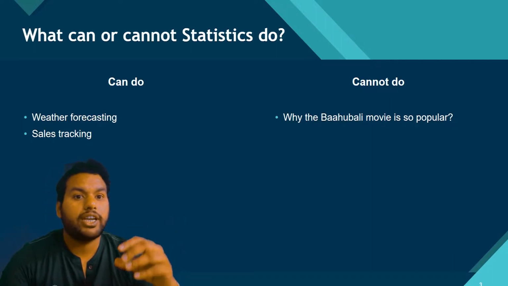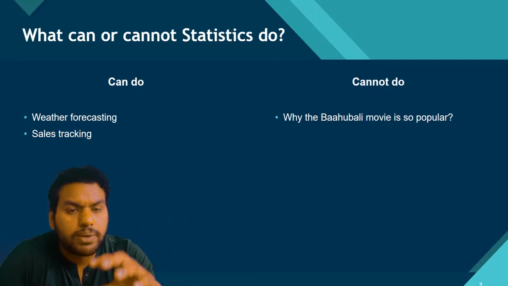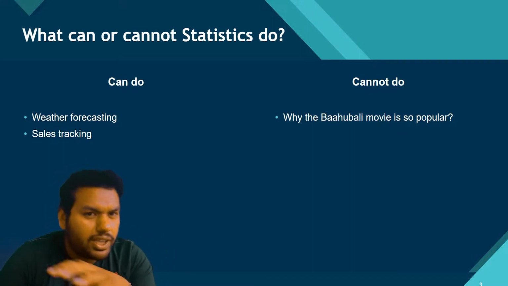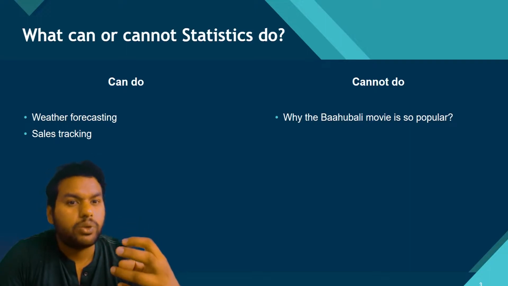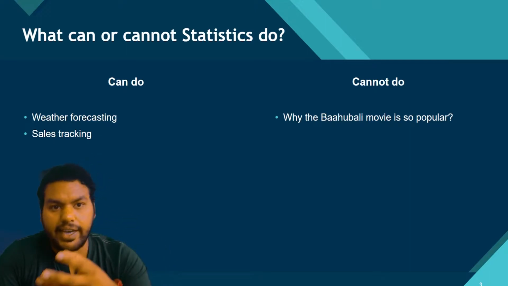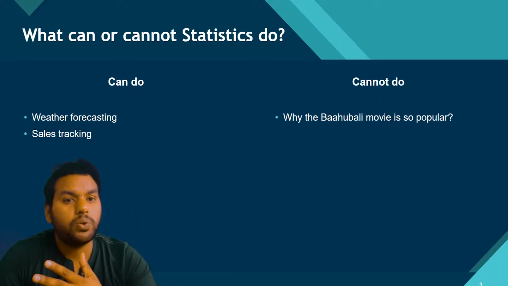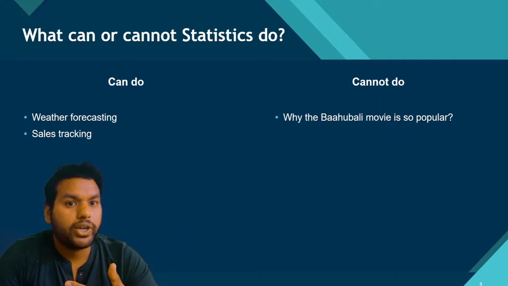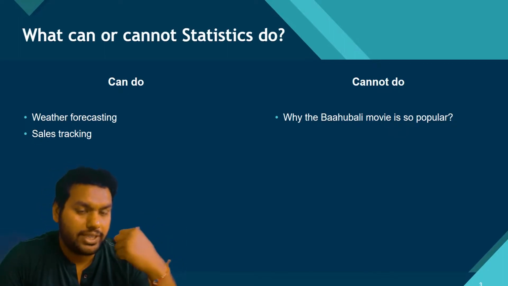That means we can do some forecasting, weather forecasting, temperature, everything that comes in the weather. We can do sales tracking, we can do some kind of prediction with the help of statistics. Knowing what we can do is not much more important compared to knowing what we cannot do with the help of statistics.